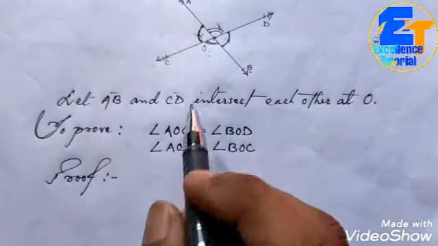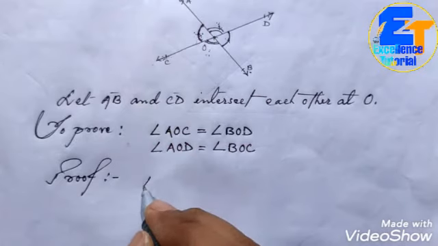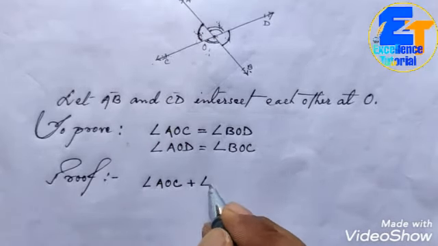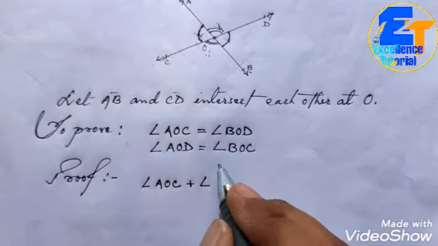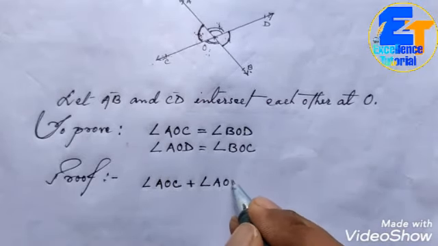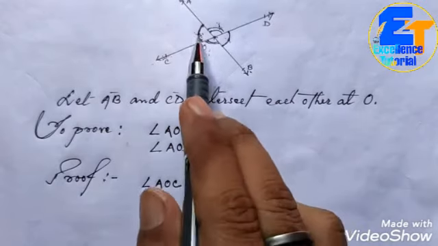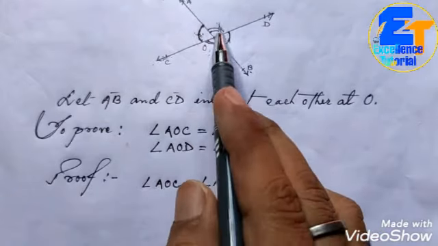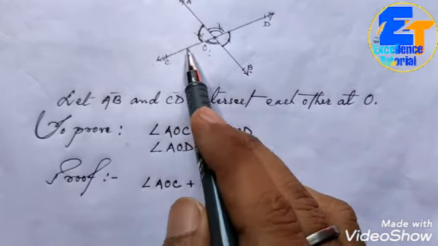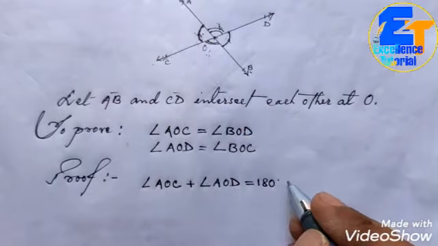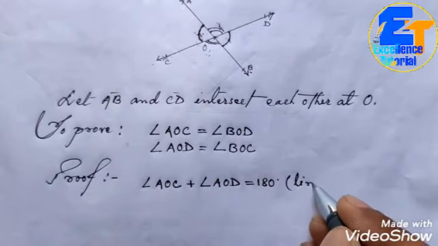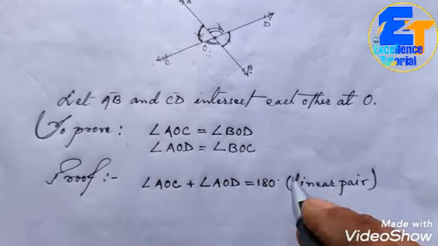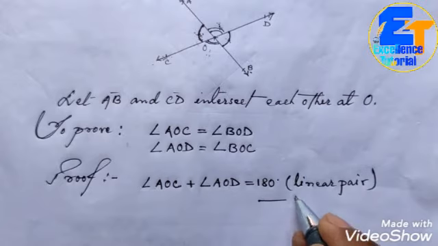So angle AOC plus angle AOD, the sum of these two adjacent angles, is 180 degrees, because they are a linear pair, the adjacent angles formed on the same straight line COD. In short, you can write here linear pair.